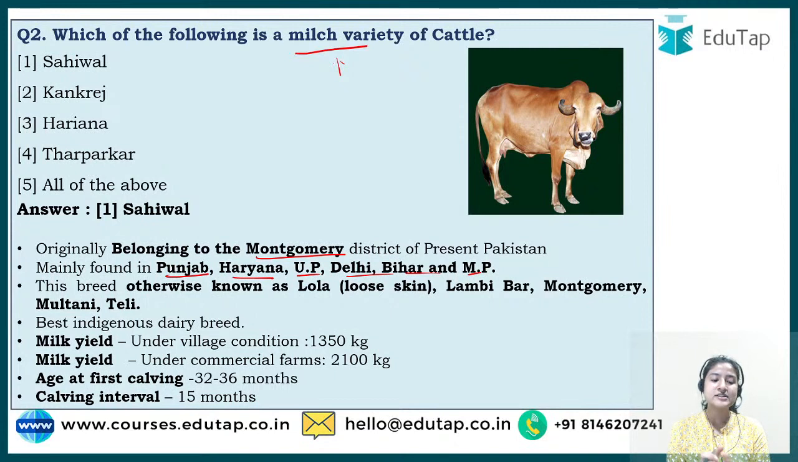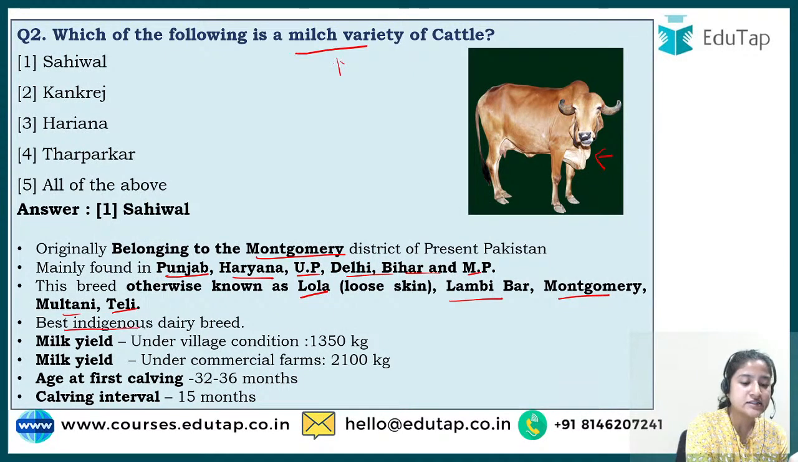And this breed is known by different names also, and the names are Lola. Why? Because it has loose skin. As you can see here, it has loose skin, so that is why it is known as Lola. Or Lambi Bar, Montgomery, Multani, Teli. These are the other names that have been given to this particular breed. So it is the best indigenous dairy breed.